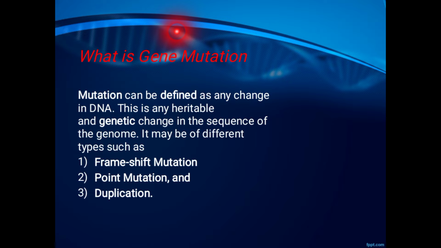The second one is acquired mutation, meaning somatic mutation. This occurs at some time during a person's life and is present only in certain cells, not in every cell in the body. These changes can be caused by environmental factors such as ultraviolet radiation from the sun, or can occur if an error is made as DNA copies itself during cell division. Acquired mutations in somatic cells cannot be passed to the next generation.